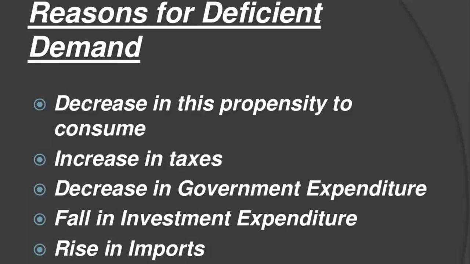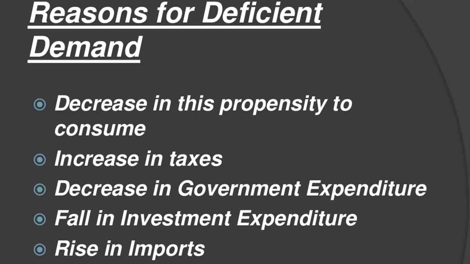In excess demand there is a rise in the propensity to consume. Here, in deficit demand, there is a decrease in the propensity. A decrease in consumption expenditure due to the fall in the propensity to consume leads to deficit demand in the economy. The second point: we have learned about the reduction in taxes for excess demand.